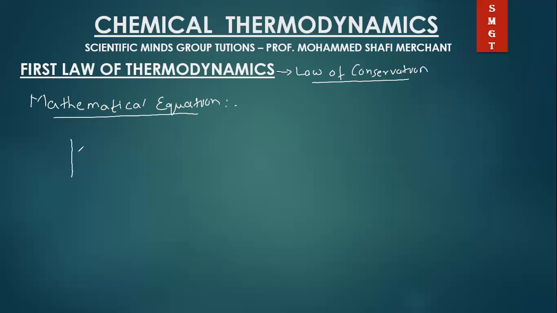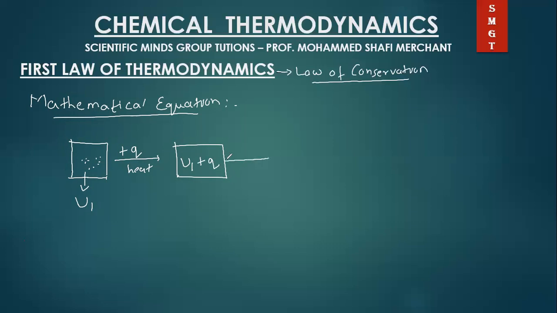So consider a system. You consider a system, a gaseous system with the initial internal energy U1. So this is the internal energy of this system. What do you do to this system, to the gaseous system? You supply heat. So heat is absorbed by the system. Okay, you supply heat. So now the heat is added to the system. So now the total internal energy will be U1 plus Q, the new internal energy.